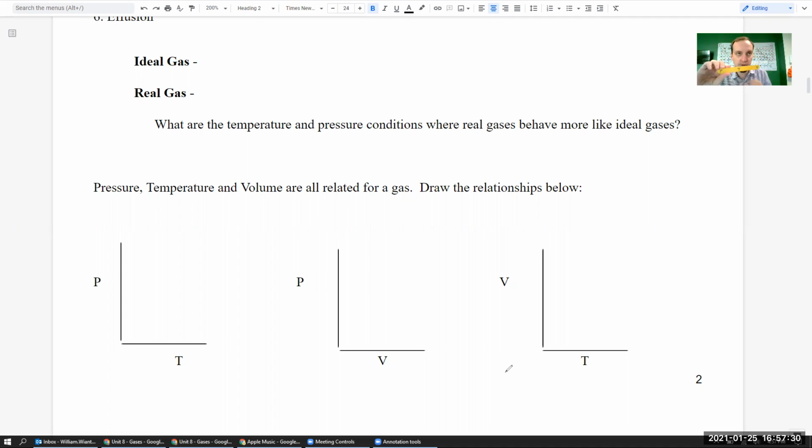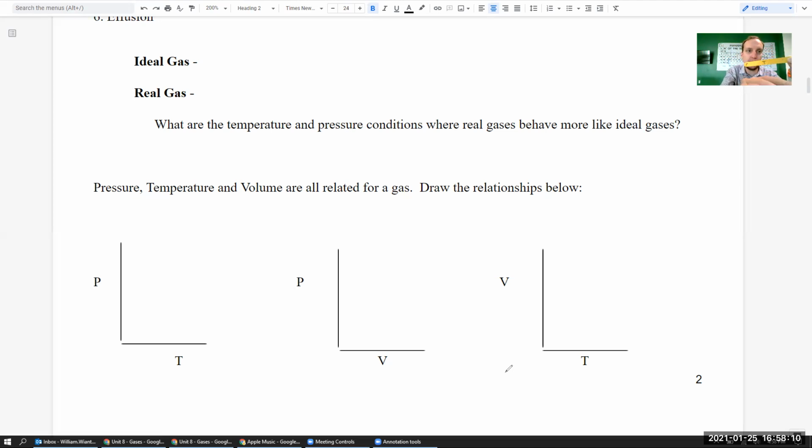Now, the way this works is, say we are experimenting with a gas and we're going to keep our volume constant. So because volume is constant, notice I'm holding the side with the V. So if I was to increase the pressure on a gas by raising up this popsicle stick, notice what the temperature did, right? As I increase the pressure, notice the temperature also goes up. So as pressure goes up, temperature goes up. If I decrease the temperature and I cool down the gas, notice what also happens to the pressure. The pressure went down too. So if I decrease, then the pressure will also decrease.